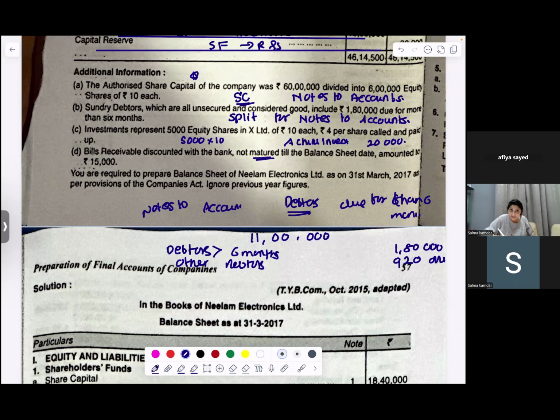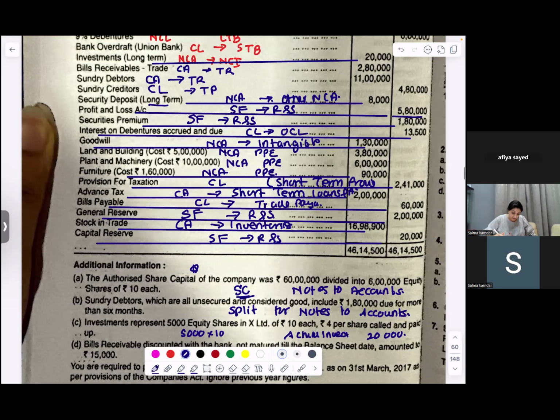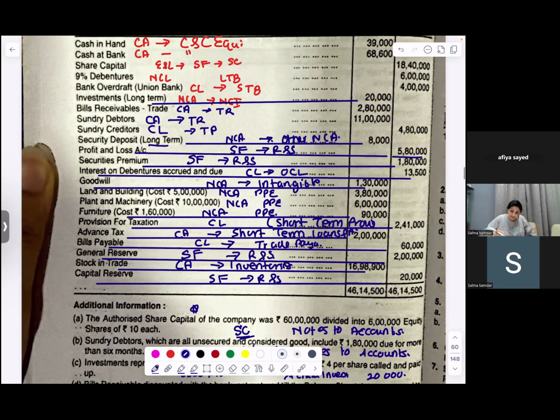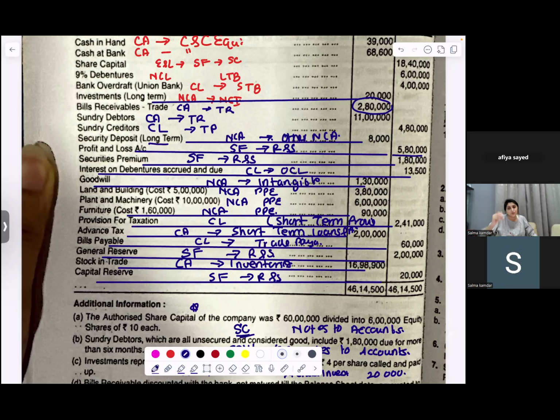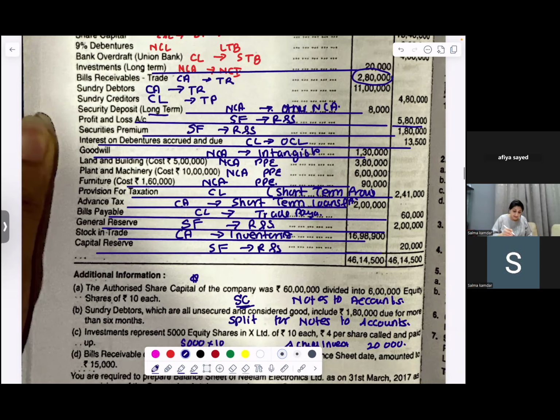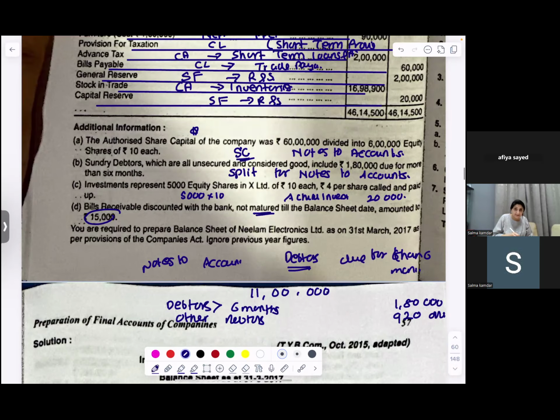The bills receivable would remain as it is. What is your bills receivable over here? 2,80,000, you will show as 2,80,000. Nothing is to be touched over here. But in your contingent liability, you will show a disclosure: bills of 15,000 discounted with the bank, not yet matured.